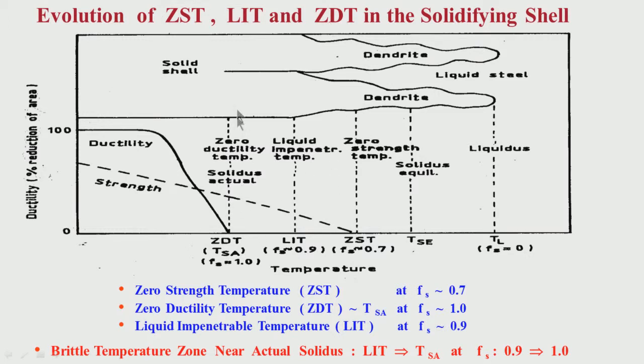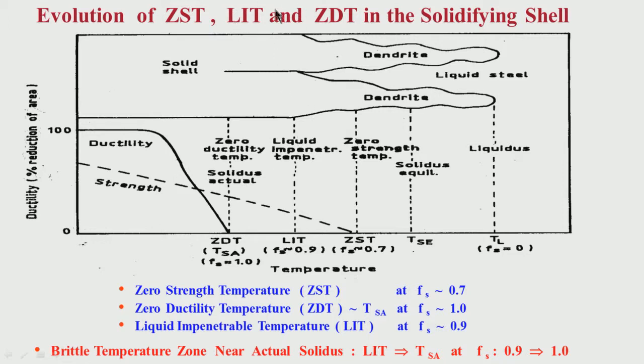This is more or less coinciding with the actual solidus temperature. So, ZDT is coinciding with the TSA, actual solidus. This corresponds to a solid fraction of 1, that means when actual solidification is just complete.